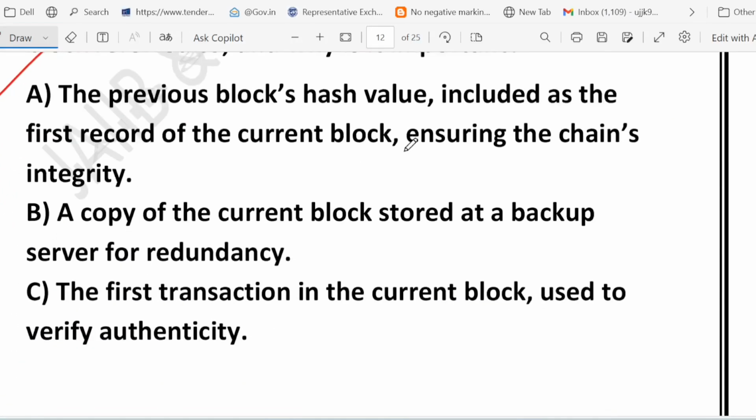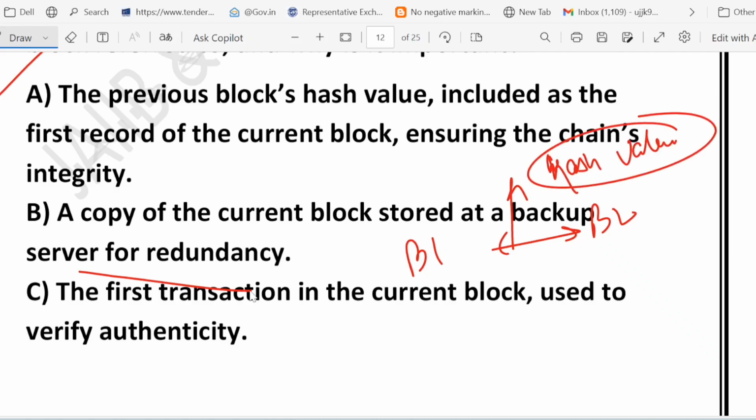Now option B, a copy of the current block is stored in the backup server. No, this is wrong. Some people think that parent nodes are like backups stored on a server. That is not true. Backup means saving a copy, but blockchain's strength lies in connecting blocks through the hash value. So this is block 1, this is block 2, and you are connecting both of them through the hash value. That is the peculiarity of blockchain, right?